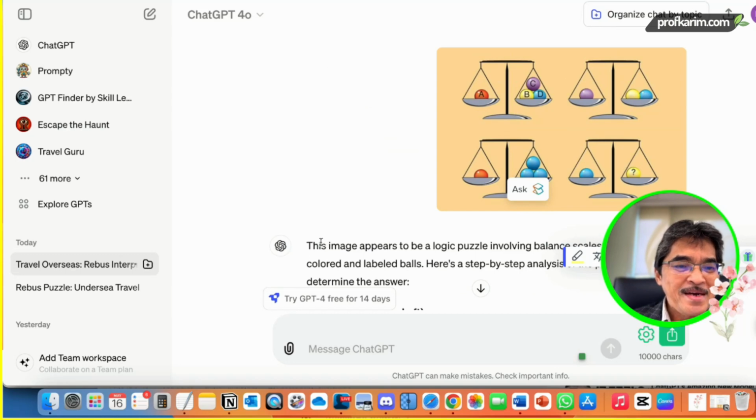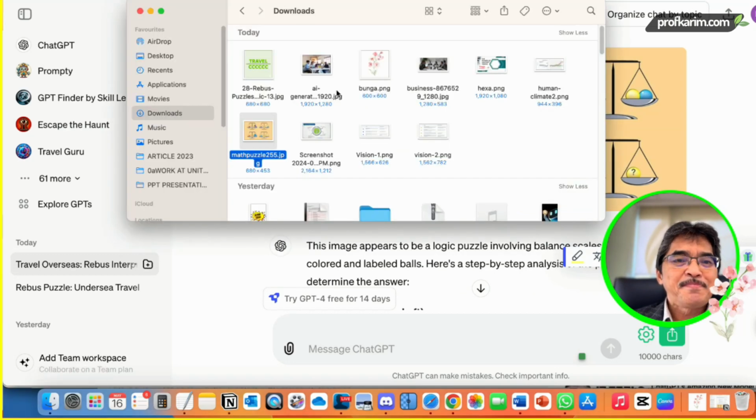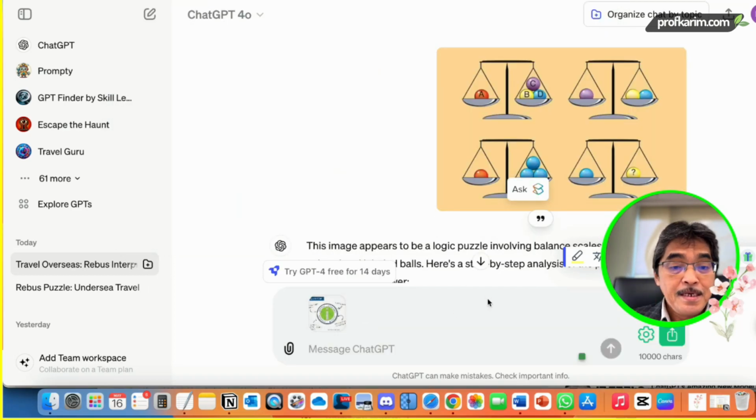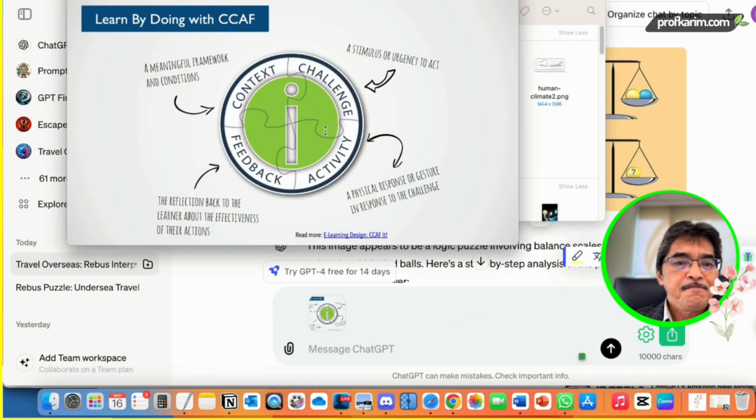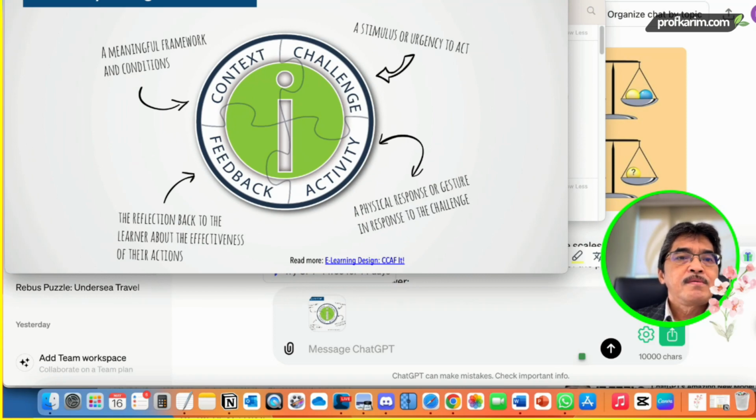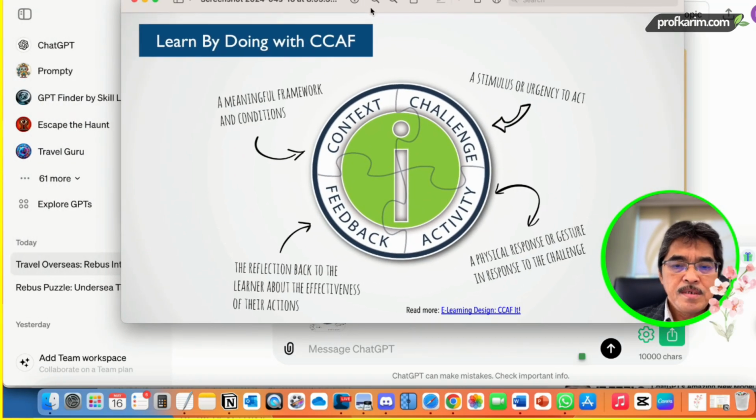Okay, all right, let's try another image. This is actually, let me open this image first. Not sure whether you can see. Yeah, you can see. This image is a model of learning by doing.